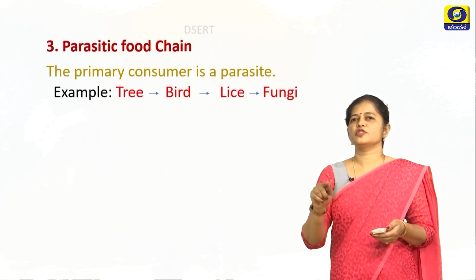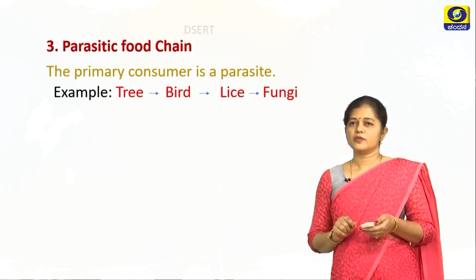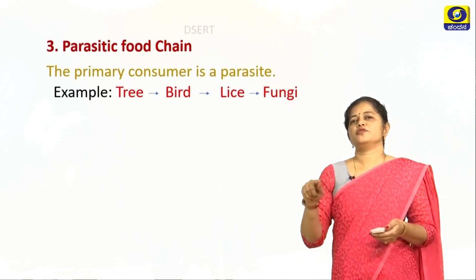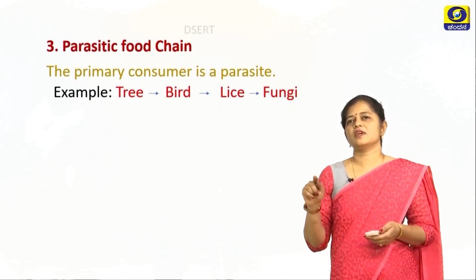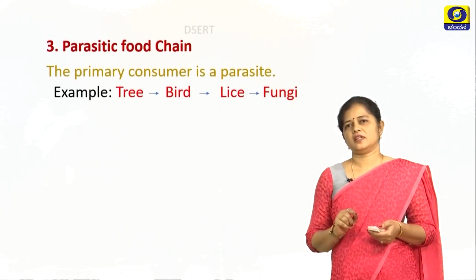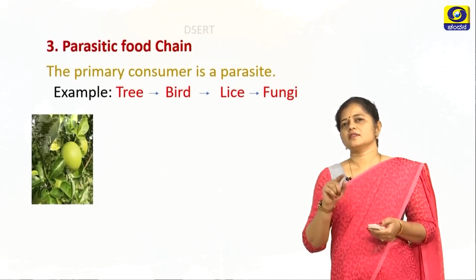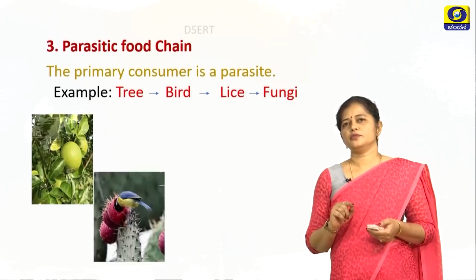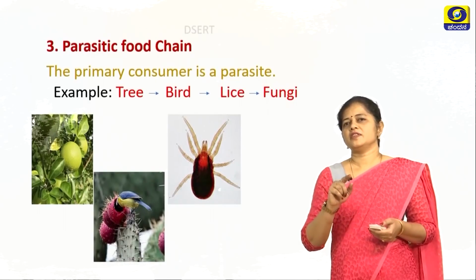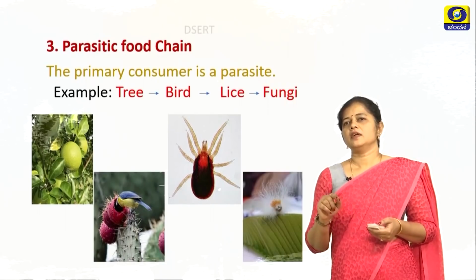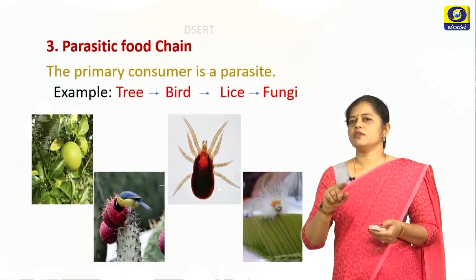That's why this food chain is called a parasitic food chain. The entire food chain is occupied by parasites, hence this food chain is called the parasitic food chain. So now you can see here, this is a tree which produces the fruit, the bird eats the fruit, the lice live in the body of the bird, and the fungi live on the lice.